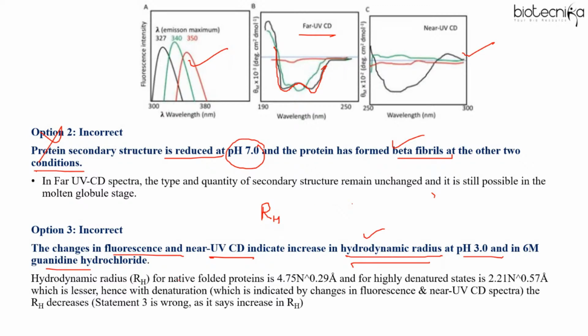So theoretically, it is predicted by this. The hydrodynamic radius for native folded proteins is predicted by this, and for the denatured state, it is this, right? So that means in the denatured state, it should be less, but here it is mentioned it should increase. So this is again wrong. This is an incorrect statement, right? To solve these questions, your concepts need to be very, very thorough, very, very clear. You should know what these terms mean. You should know what secondary structure and tertiary structure are.